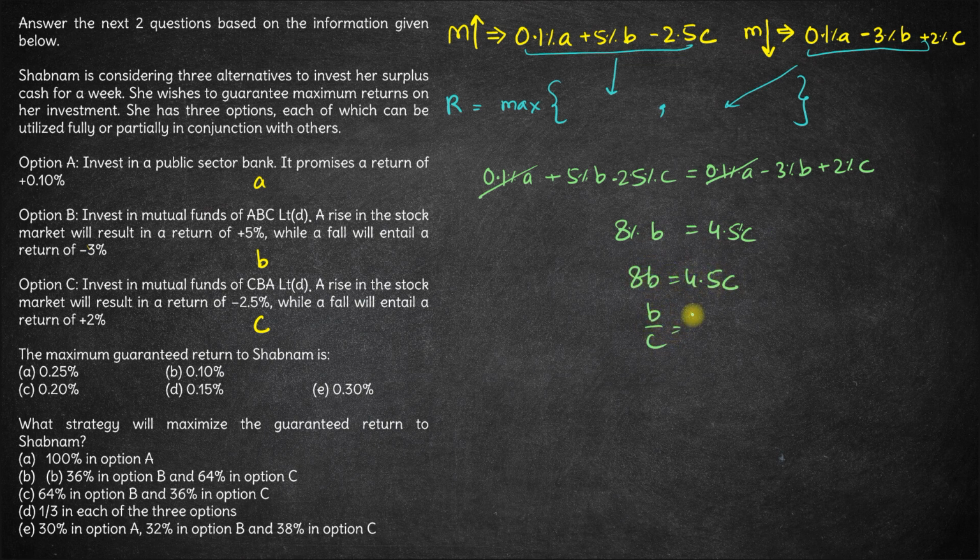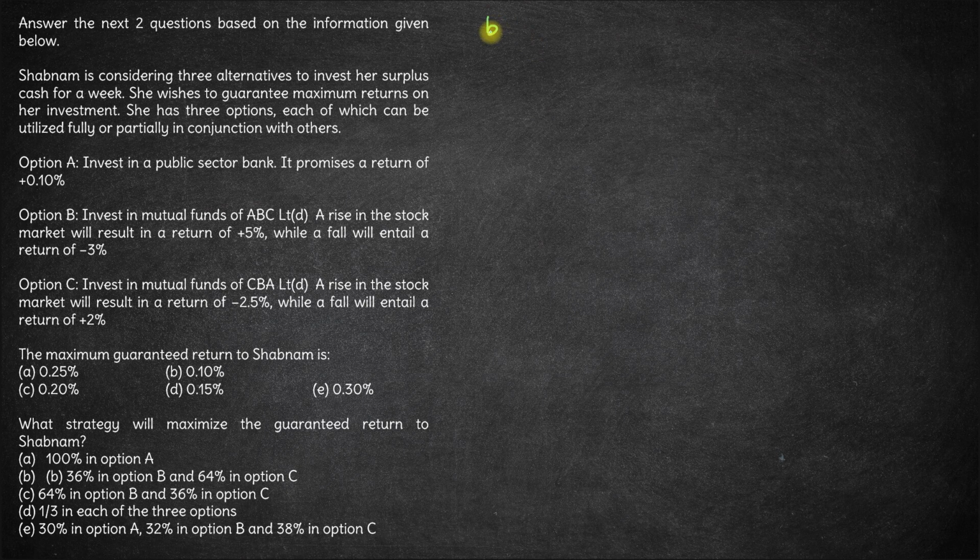So B by C comes out to be 4.5 upon 8, which is effectively 45 upon 80. And this goes by 5, 9 times, this goes by 5, 16 times. So the ratio of investment of B and C should be 9:16. This is what we have. Fine. Now that we know that the investment in these two schemes, B and C, should be in the ratio of 9:16. This was A rupees, B rupees and C rupees.